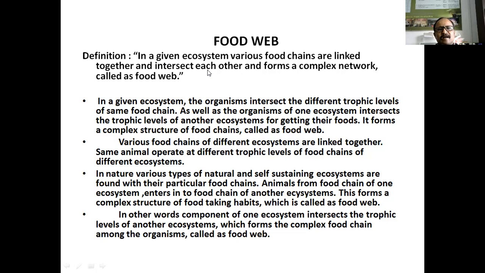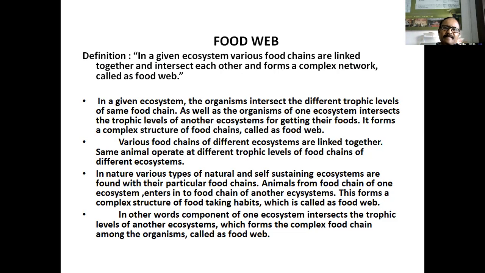अभी food chain हो गया, अभी food web. What is food web? In a given ecosystem, various food chains are linked together and intersect each other and form the complex network called a food web. Okay, we have seen the food chains, but in those food chains, the systematic pattern of taking food is not seen.